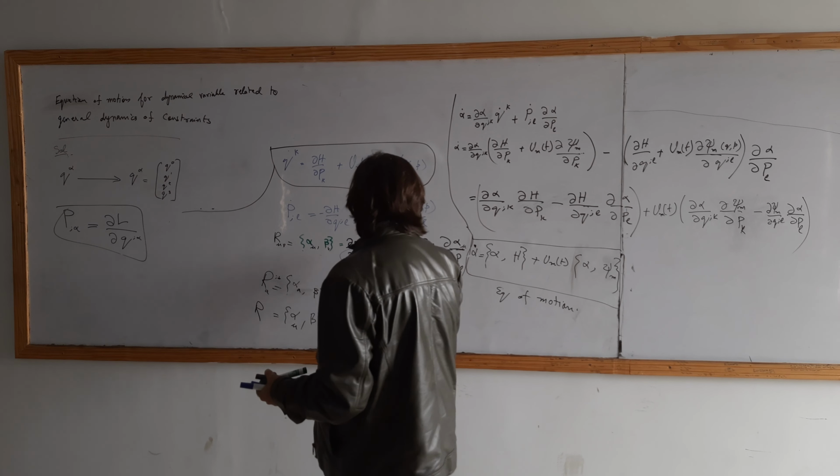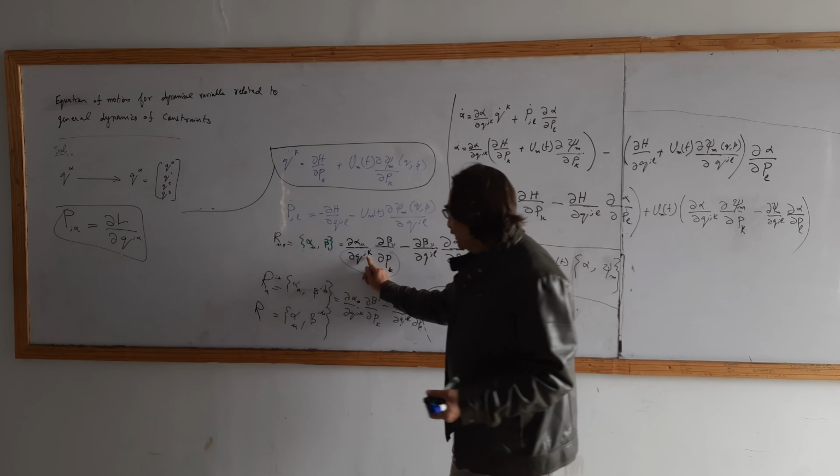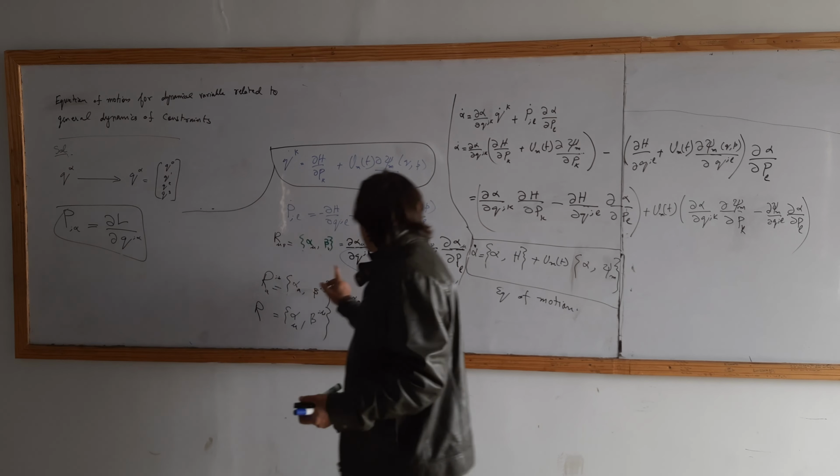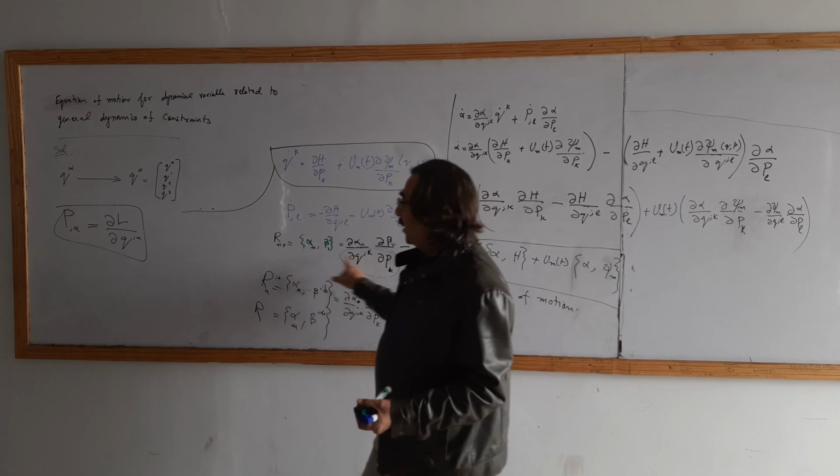No, everything is related. Whenever you take the momentum, it will be in the form of a column.